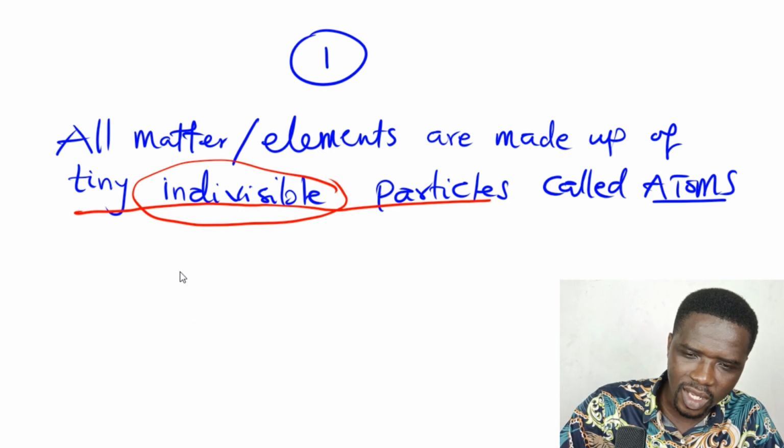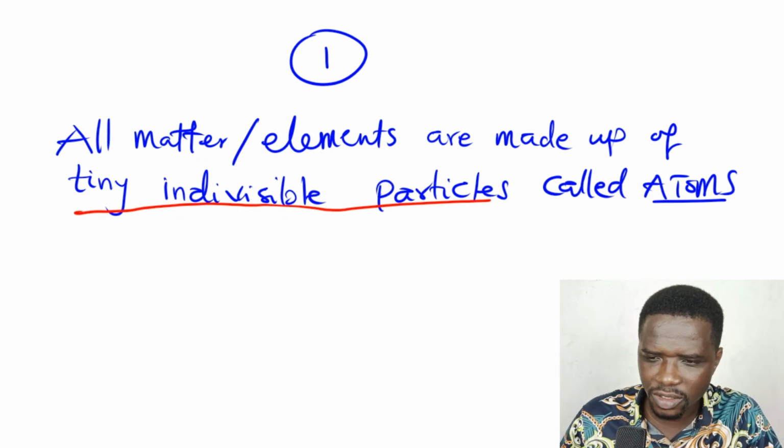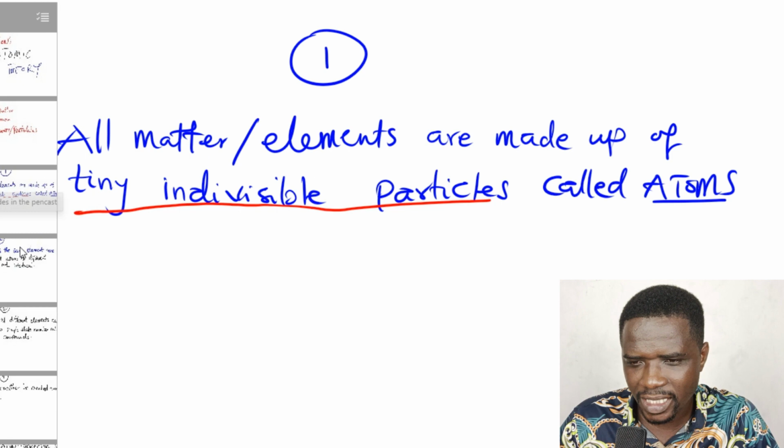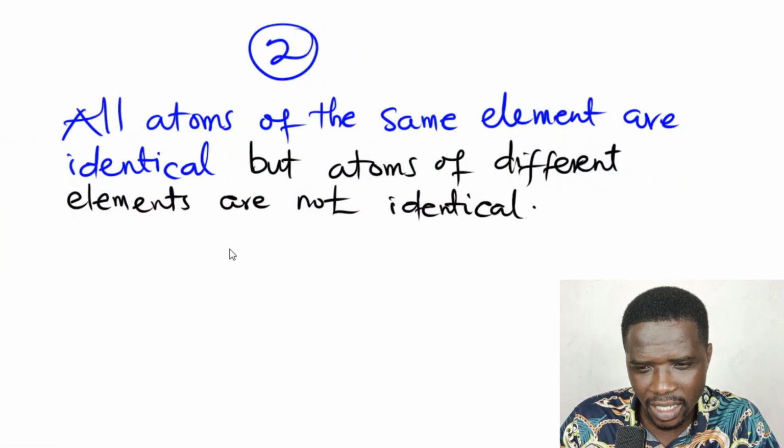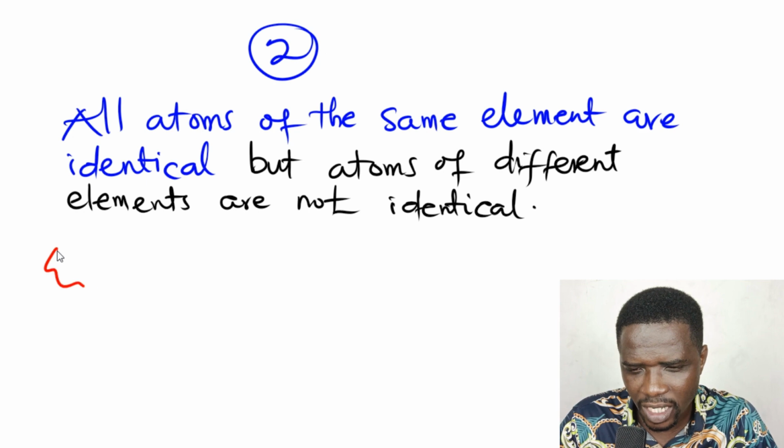Okay, good. Let's move on to the next statement that he made, which was: all atoms of the same element are identical. So for example, say you have a sample of sodium.